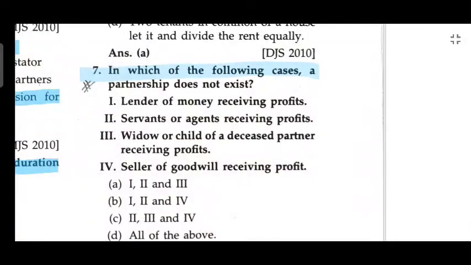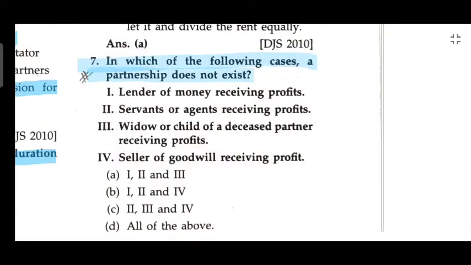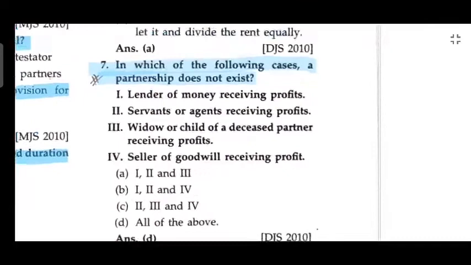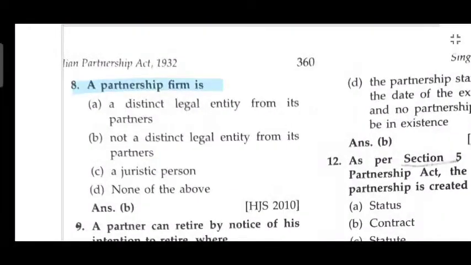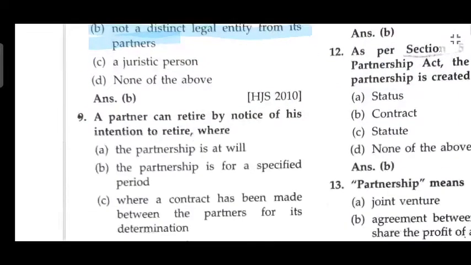In which one of the following cases does a partnership not exist? Lender of money receiving profit, servant or agent receiving profits, widow of a deceased partner receiving profit, seller of the goodwill receiving profit. A partnership firm is not a distinct legal entity from its partners.